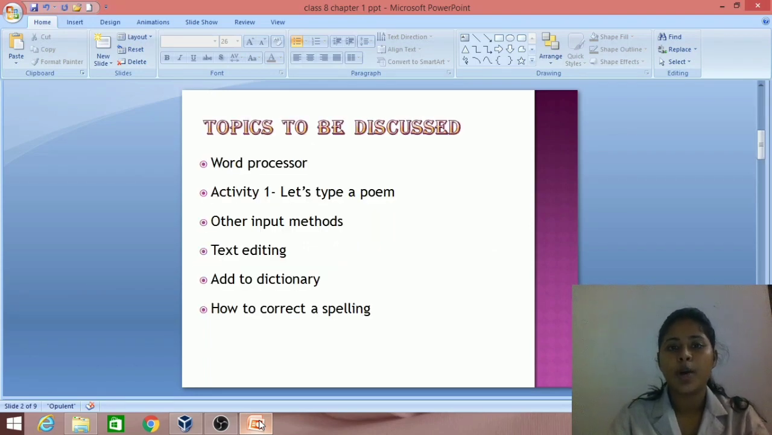Now let's see the topics to be discussed in this video. Word processor. Activity 1, let's type a poem. Other input methods, text editing, add to dictionary, how to correct a spelling. So these are the topics that we are going to discuss in this video. Let's move on to our first topic, word processor.